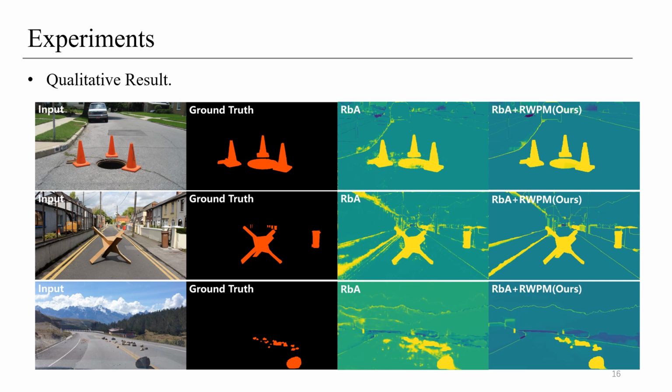Finally, we present some qualitative results. We can see that RWPM significantly improves the results of RBA, reducing both the false positive rate and false negative rate.